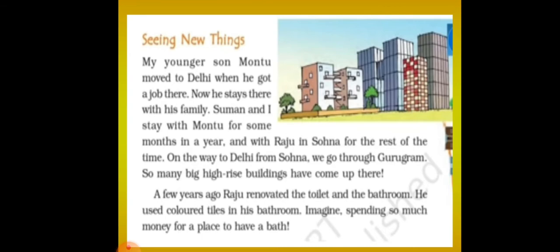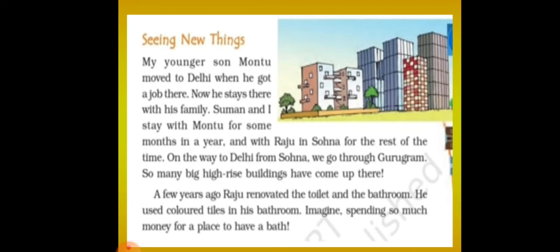Suman and I stay with Montu for some months in a year. Now Montu also got married and he has a good job, and Suman and Chetan Das and his wife went along with Montu for some months in a year.